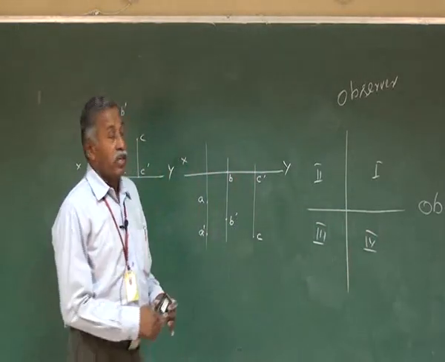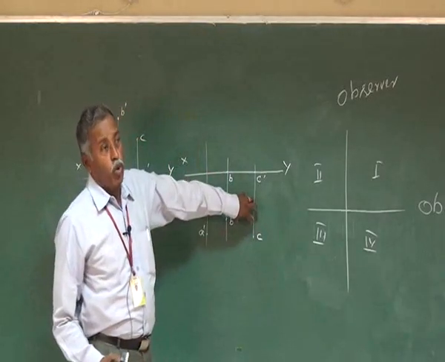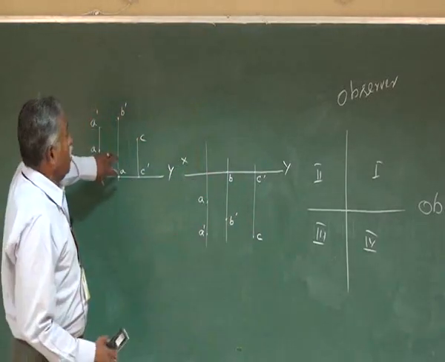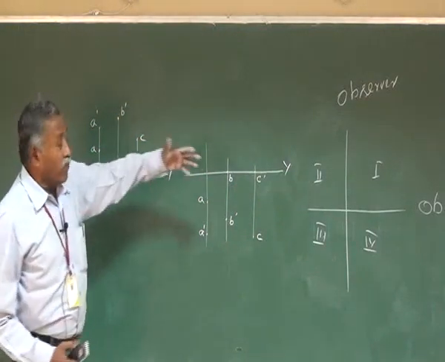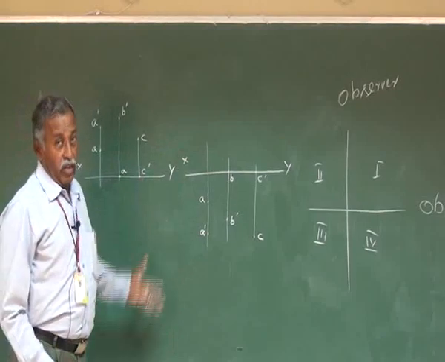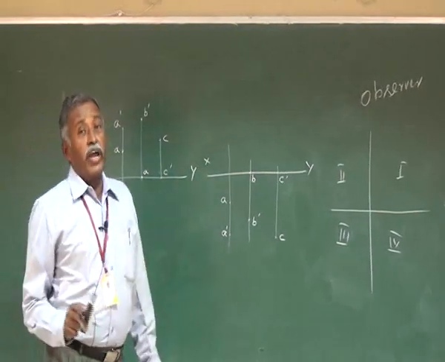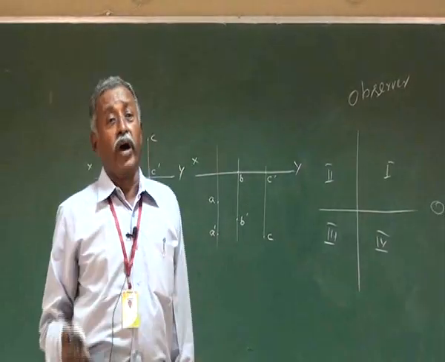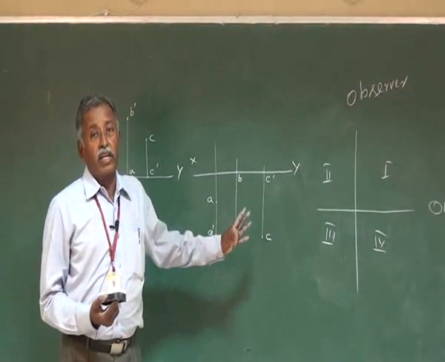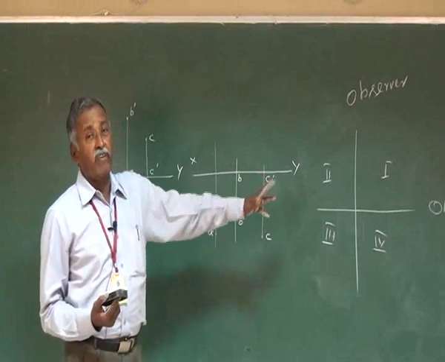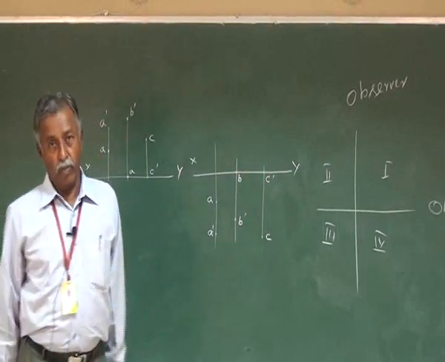So this is regarding the point in the fourth quadrant, this is the point in the second quadrant, and the point in the first and third quadrant we have already seen. That's all regarding the projection of points. Any point can be projected in this manner, if the point is kept anywhere in the four quadrants.